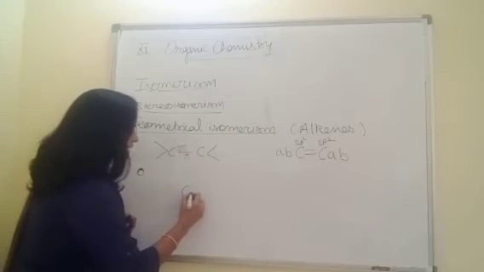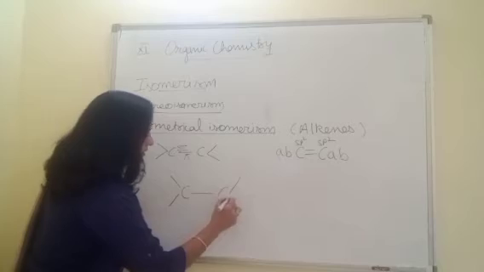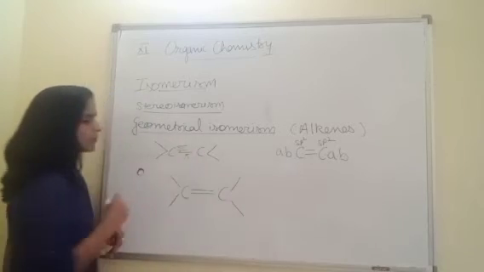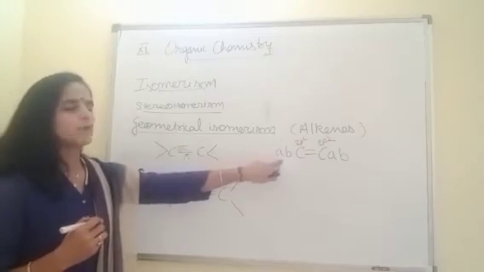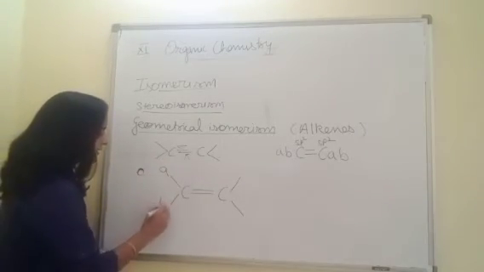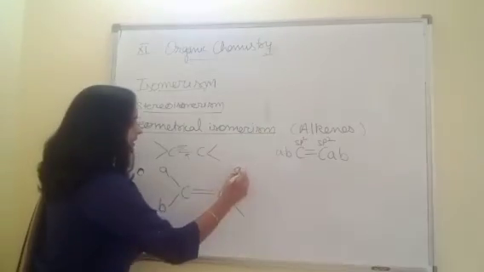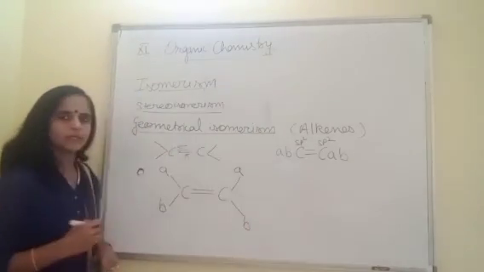So this is the first carbon, trigonal planar geometry, with the pi bond. Now the two atoms bonded with the first carbon are A and B. Second also A and B.